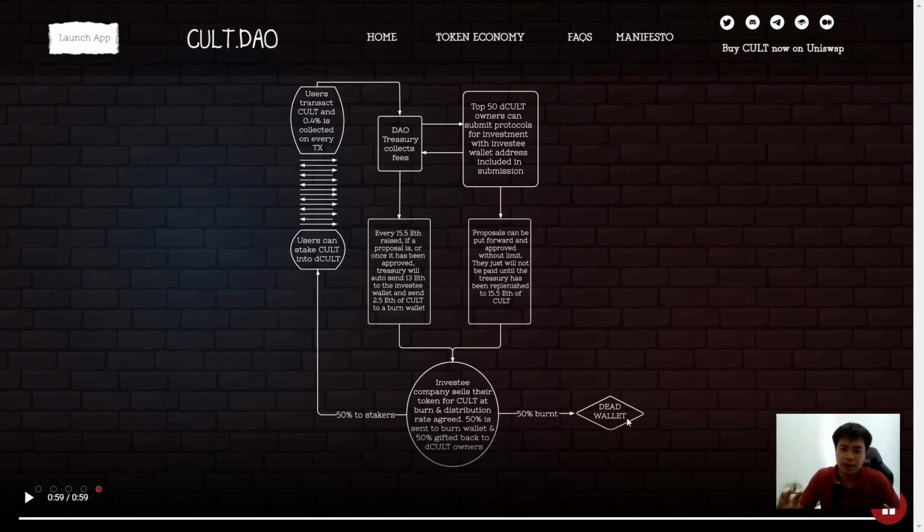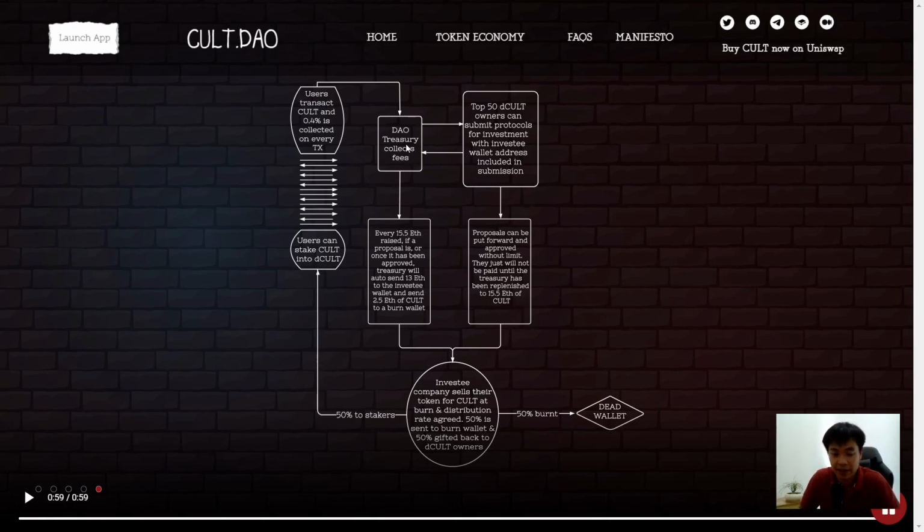Overall, I feel that this project has a very powerful burning mechanism, but in terms of DAO treasury collection, it's a bit slow compared to other DeFi projects like Sphere Finance or Titano.